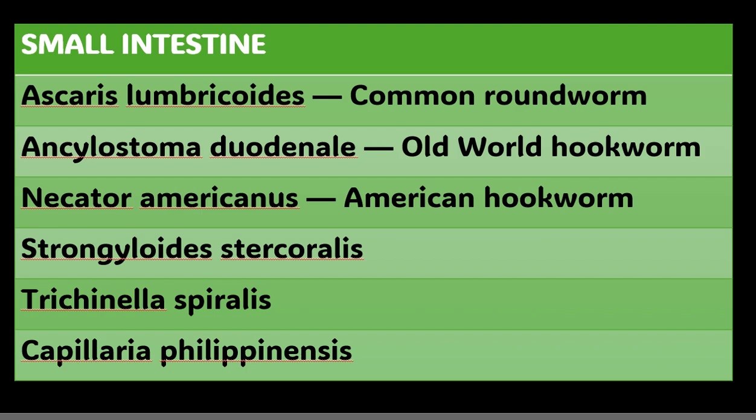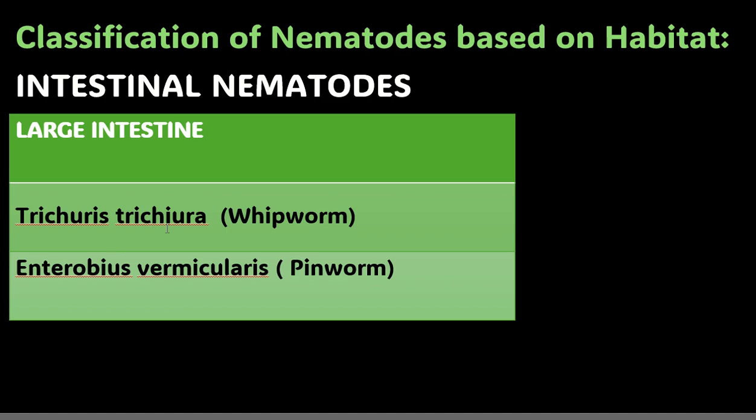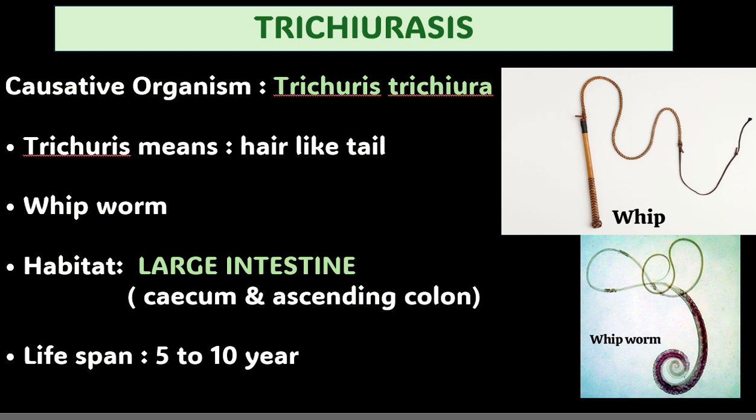We will be dealing with Trichuris trichiura, a large intestinal nematode called a whipworm. Why are they called whipworms? See, this is a whipworm. This is actually its shape. And see, this is what you call a whip. Can you see the similarities? It's just like the thin portion of the whip. We have a thin hair-like structure for our whipworm, that is for Trichuris trichiura, and like this handle portion, we have an end here.